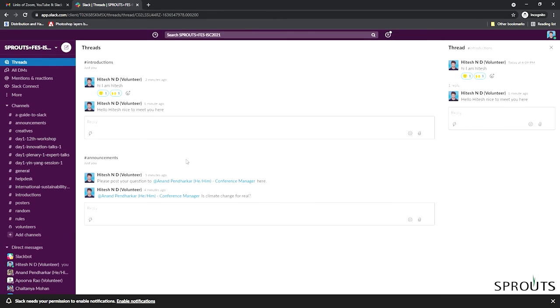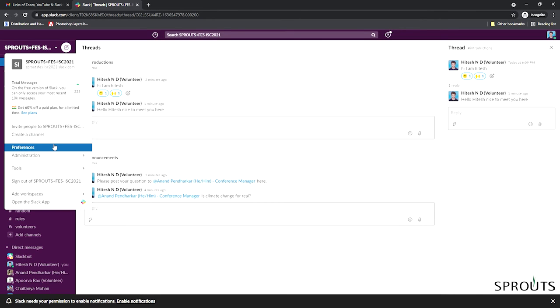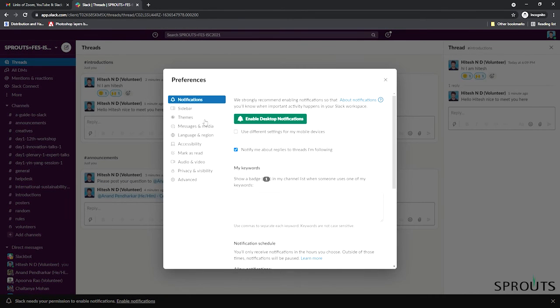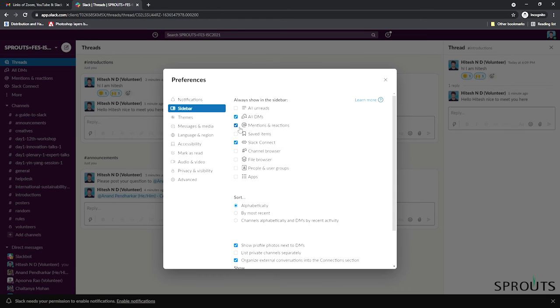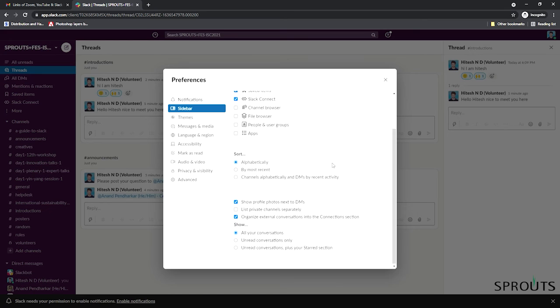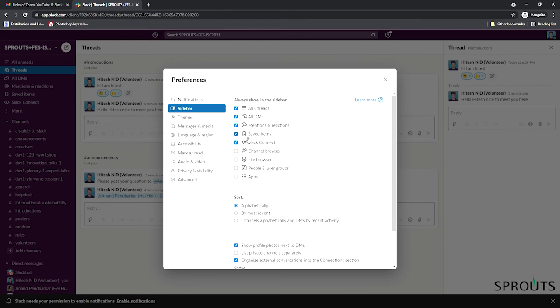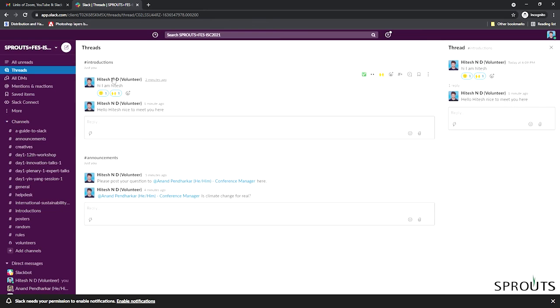One more optional thing you can do is go to preferences, go to the sidebar, and add a number of things to your sidebar if you think that will help you, such as all unread DMs, all of your mentions and reactions, just to help organize the different conversations that you are a part of. All saved items, for instance, are really important. Then all of these new tab options will open up on the left side of the bar.